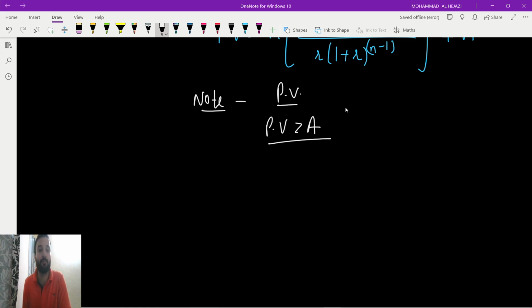So the thing is, now suppose guys, you took a loan of 10 lakh rupees. For that 10 lakh rupees, whatever amount you are paying back is obviously lesser than this, correct?